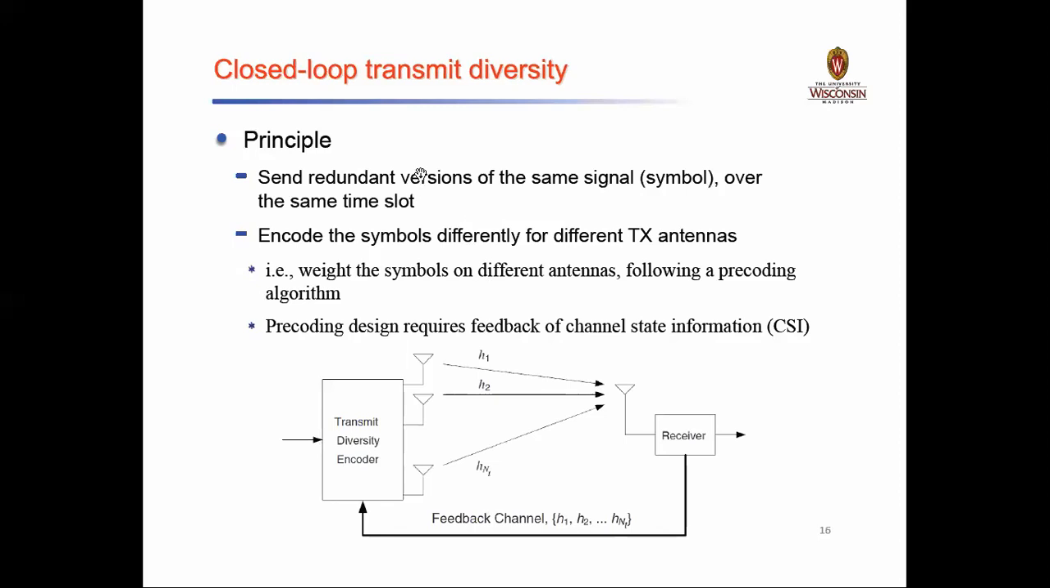Then closed loop transmit diversity. The principle here is that for a closed loop mechanism we will have one feedback. You can see there is a feedback, right? It is just like your control systems, open loop control system and closed loop control system. For an open loop we don't have any kind of feedback, whatever we transmit is received. But with different time slots I will have different symbols, and those symbols will be coded differently. When it comes to closed loop diversity, the first point remains the same: it will send redundant versions of the same signal over the same time slots.